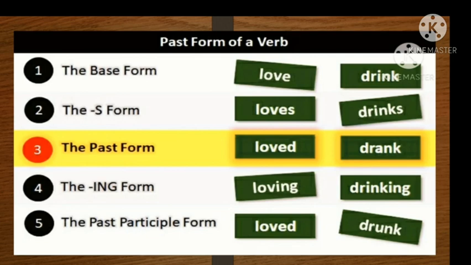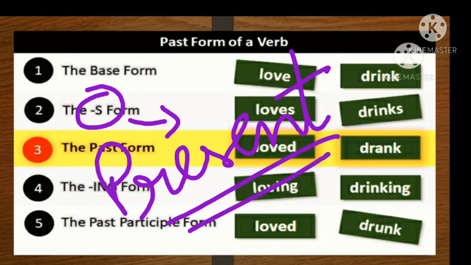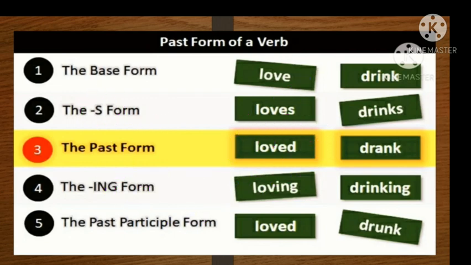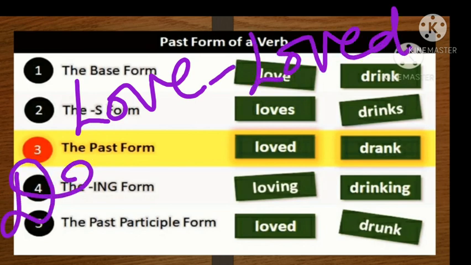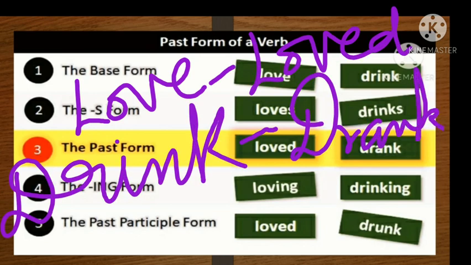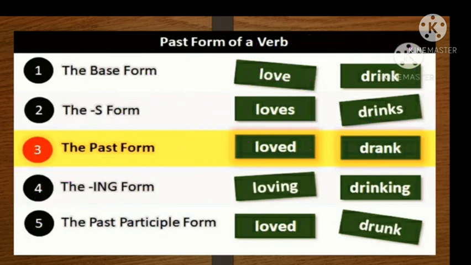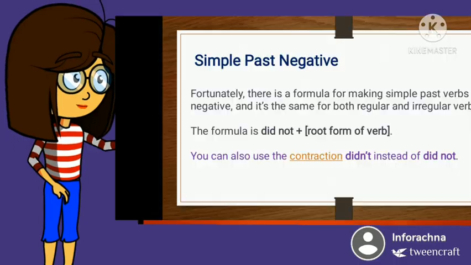So here, as you can see, two base form verbs are there, love and drink. When we add the S form, which is in the present tense, yes, loves and drinks. When we talk about the past form, we should change the verb to the second form of the verb, like love, loved, and drink becomes drank. Yes. That is the most important thing you have to remember, that you should change the verb's form and it will denote that the sentence is in the past tense. Let's call Rini to define more.